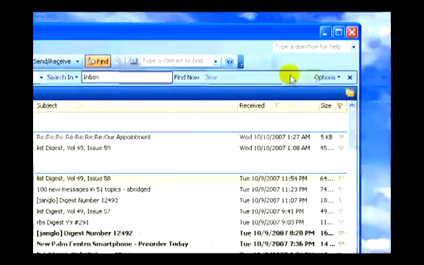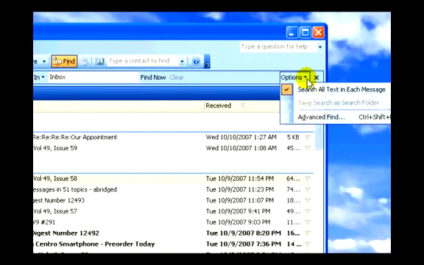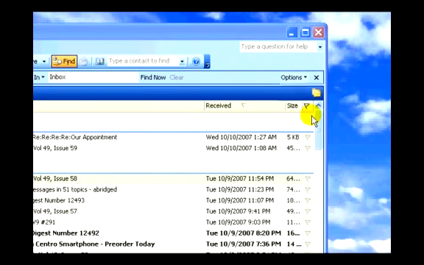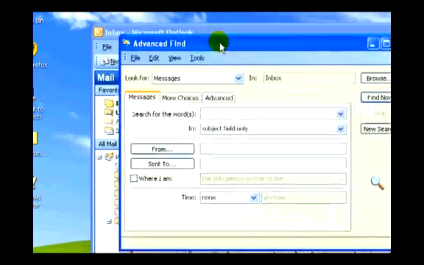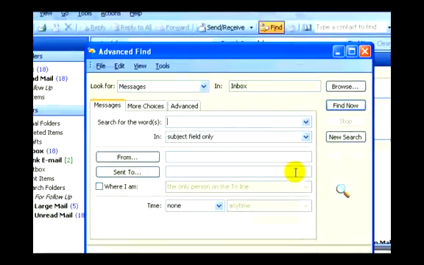First, we're going to go into Options, and we'll create our search, and then we'll save it. So we go into Options and Advanced Find, and when we click on Advanced Find, what we'll do is we'll set our criteria. Let's say we're going to search for the word returned, and that will be in the subject line, because when we get an email that's returned from the recipient, for some reason it didn't get to him, that's one of the words that is in the subject line. So I'm going to create that.